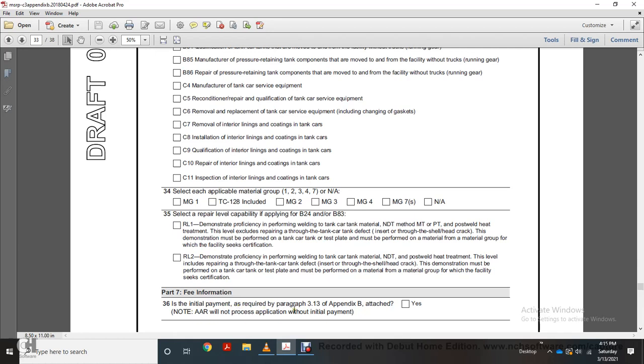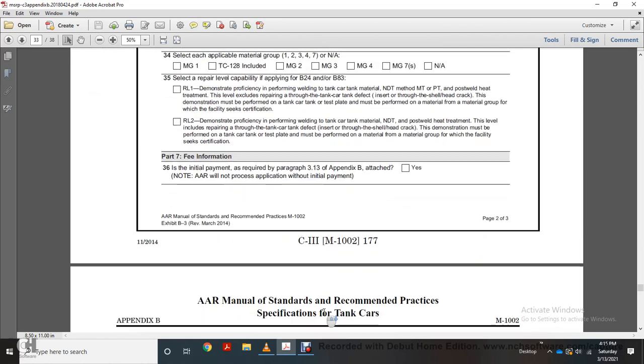36, initial payment is required per paragraph 313, Appendix B. Yes or no. And then, no, AR will not process the application without initial payment.